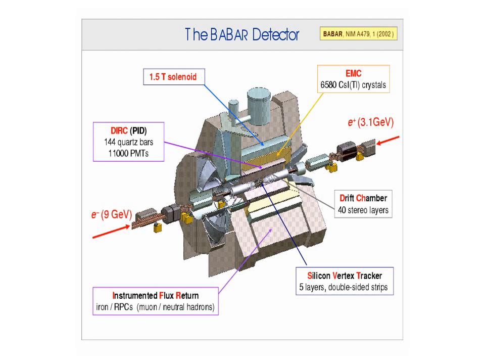So this is how we can detect the radiations which are coming. We will be having the instrumented flux return and the silicon vertex tracker. Here there is a drift chamber. The function of each one is different. We will be having a CsI(Tl) crystal and a solenoid, and everything is used to determine the different types of radiations which come out as a result of the interaction.